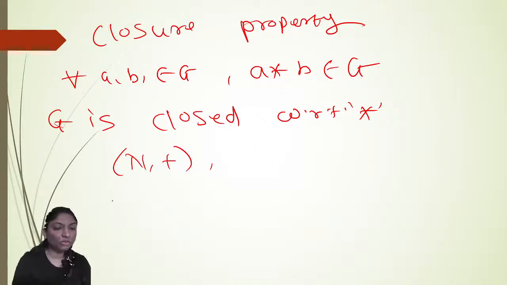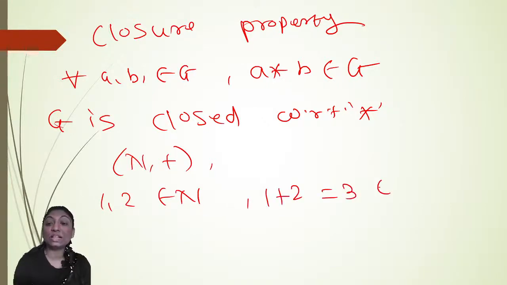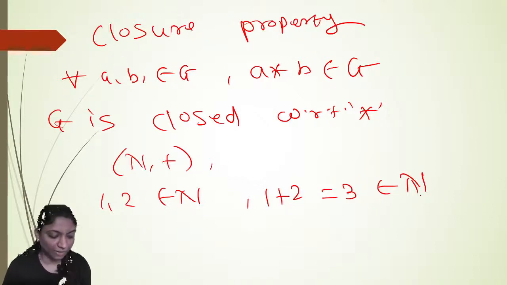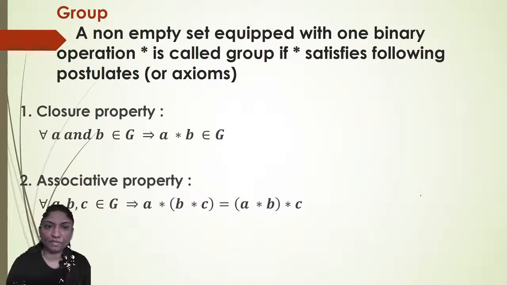It means if we take any two natural numbers, suppose 1, 2 belongs to set of natural numbers, then 1 plus 2 is equal to 3 is also belongs to set of natural numbers. Therefore, set of natural numbers is closed with respect to addition. Here we can see. Now, next property, that is associativity. Everything we will see here.